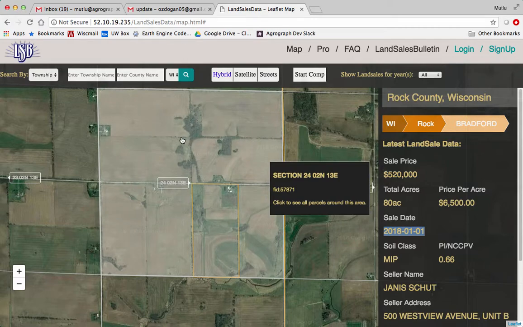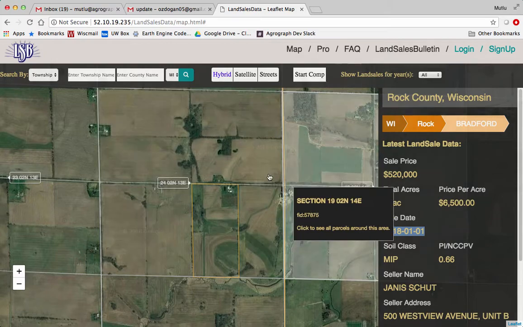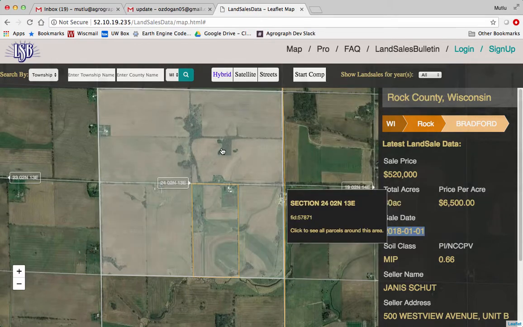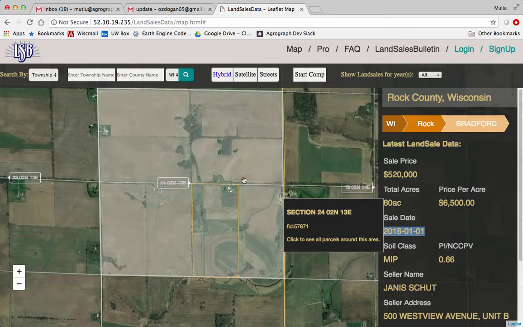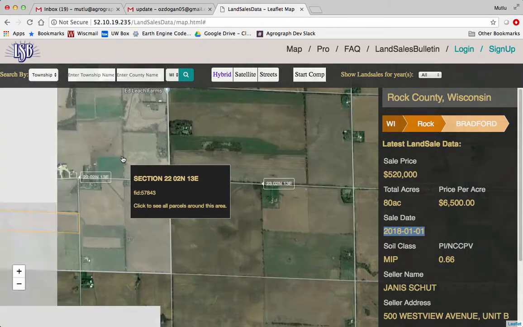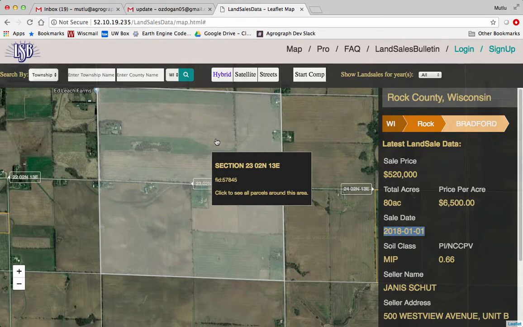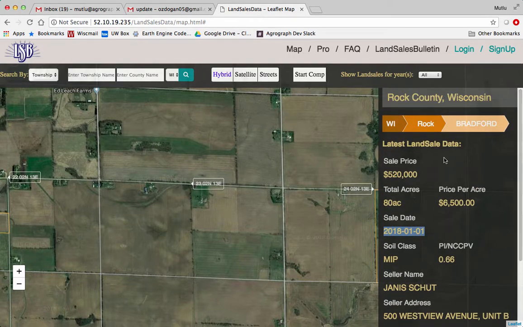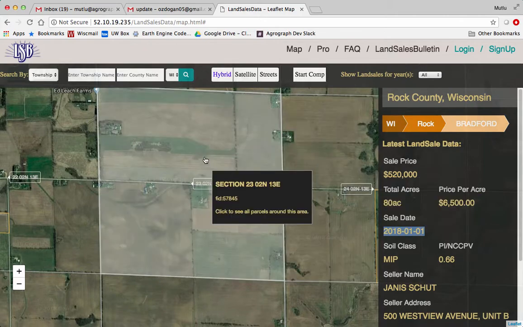But this particular parcel has not been sold, and we can say something about that parcel that belongs to that township and county, and then we can look at that one, and so on and so forth. So there's a little bug in the system where this information should have gone away, but it didn't. But we're working on that. For users of our mapping application, you get the idea.